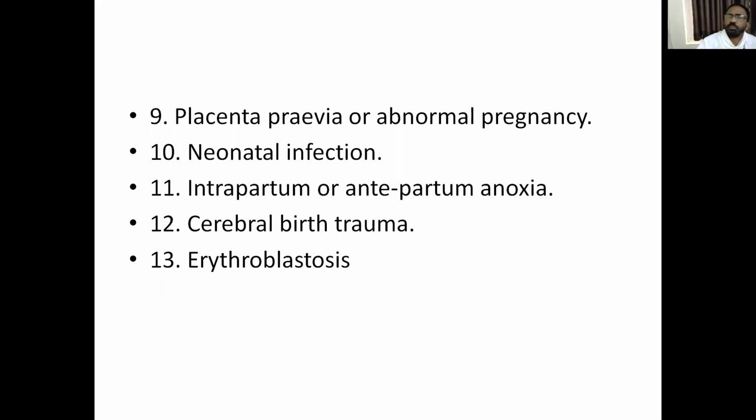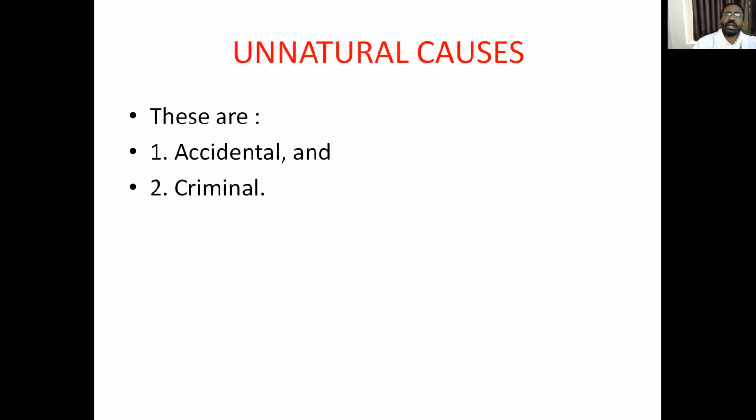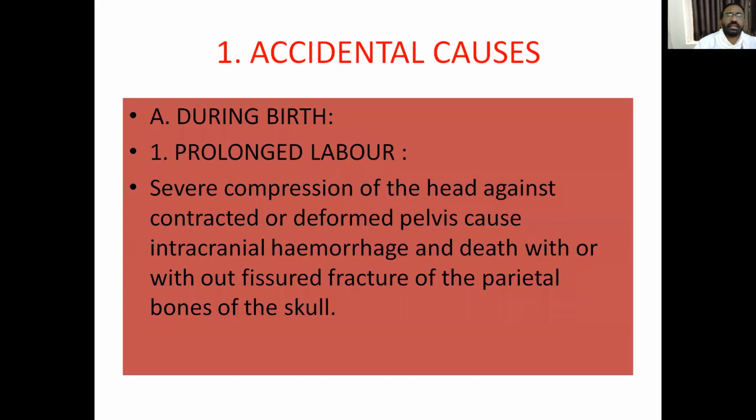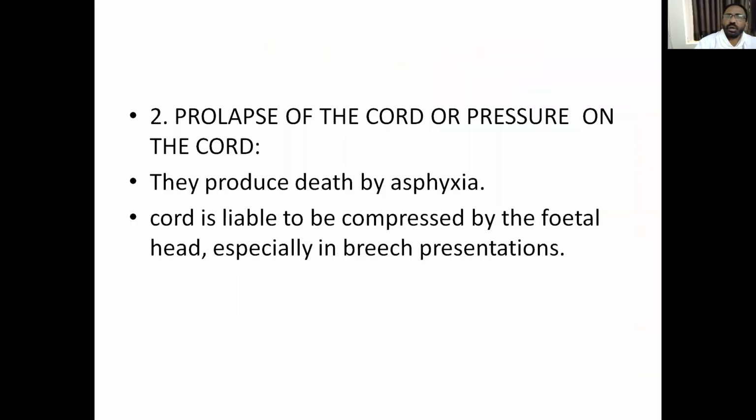Placental disorders: abruptio placenta and placenta previa are the placental causes. Also neonatal infections, intrapartum and antepartum anoxia, cerebral birth trauma, and RH incompatibility. Unnatural causes are accidental and criminal. What are the accidental causes? During birth: prolonged labor due to cephalopelvic disproportion or contracted pelvis, and prolapse of the cord or pressure on the cord. That means cord collapse.